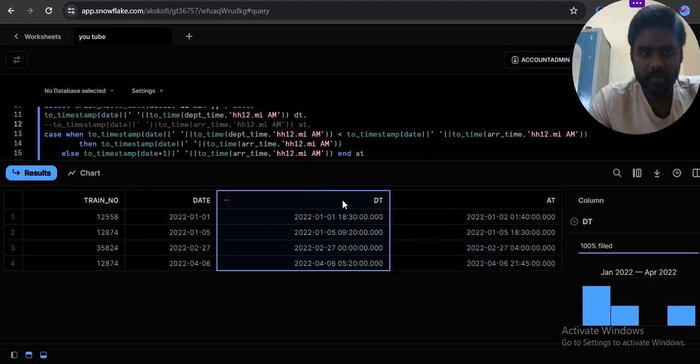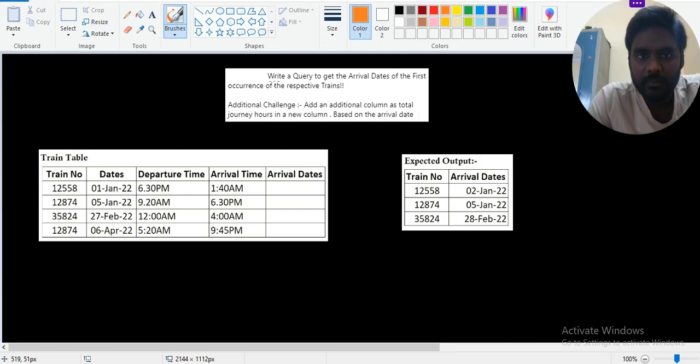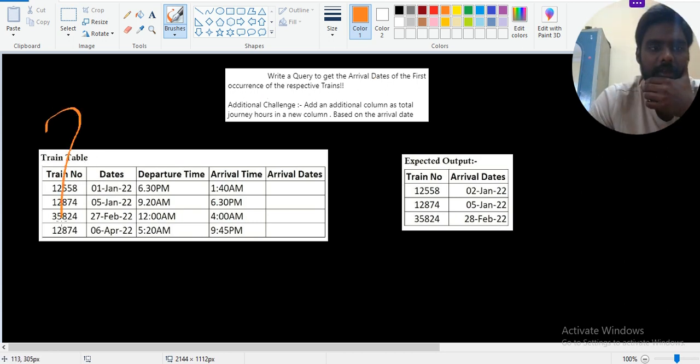Okay, so here the question is, write a query to get the arrival dates of first occurrence of respective train. First occurrence of, so you can simply make a group by here, and the first of respective train.